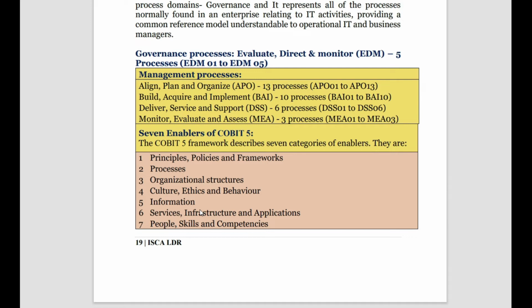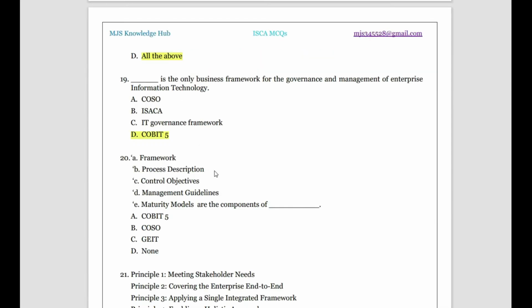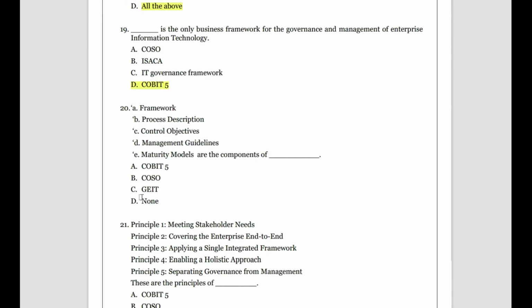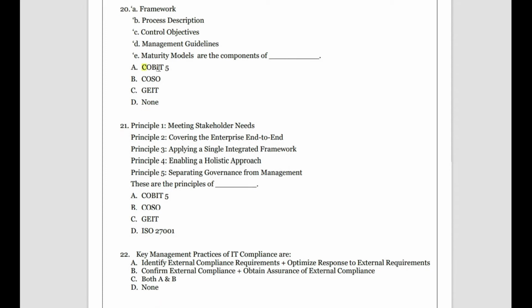You can just try remembering these 7 line by line. So, principles policy and framework, process, organization and structure, culture, ethics and behavior, information, services, infrastructure and applications, people, skill and competence. So, these are the 7 enablers of COBIT 5. Okay, we have revised just now what these things are, so I don't think I need to repeat them.